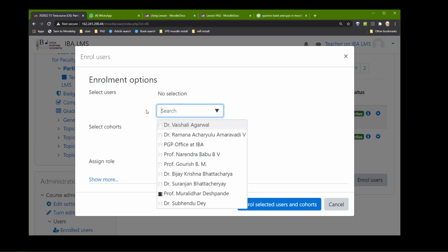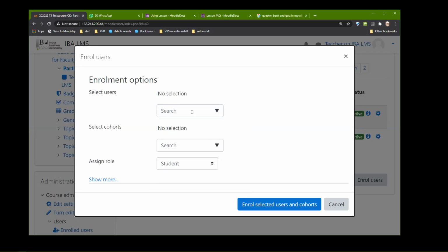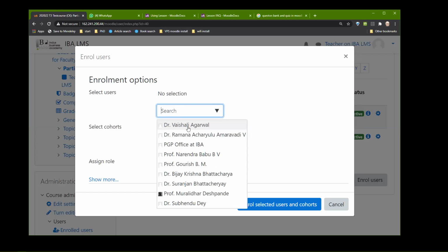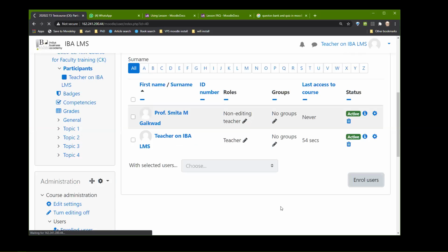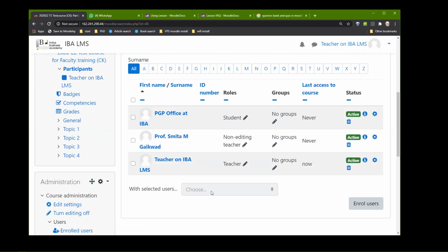Okay, that's probably because of privileges. Yeah, but that's fine. Okay, let's just add, say, Bhanu ma'am. And I add her like a student. So you can see that she is a student, non-editing teacher, etc.